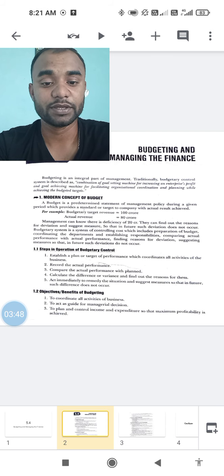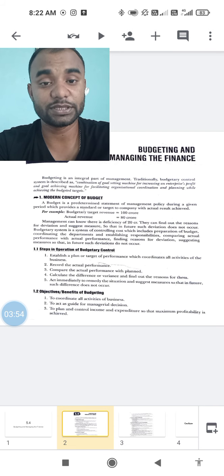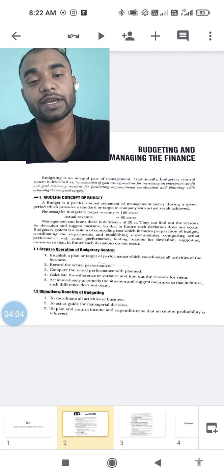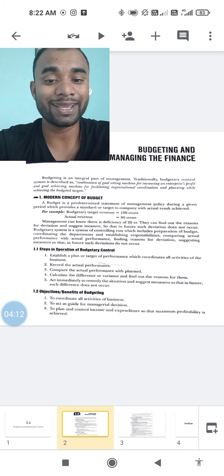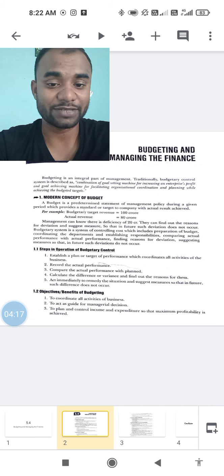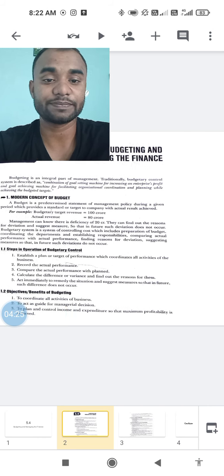Objectives, some of the objectives, the reasons for having budgeting, are to coordinate all activities of business, to act as a guide for managerial decision, to plan and control income and expenditure so that maximum profitability is achieved.